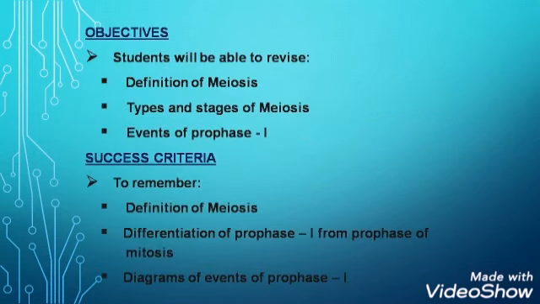So what are the objectives? At the end of the lesson you will be able to revise the definition of meiosis, types and stages of meiosis, and events of prophase 1. And what is the success criteria? You have to remember the definition of meiosis, differentiation of prophase 1 from prophase of mitosis, and diagrams of events of prophase 1.